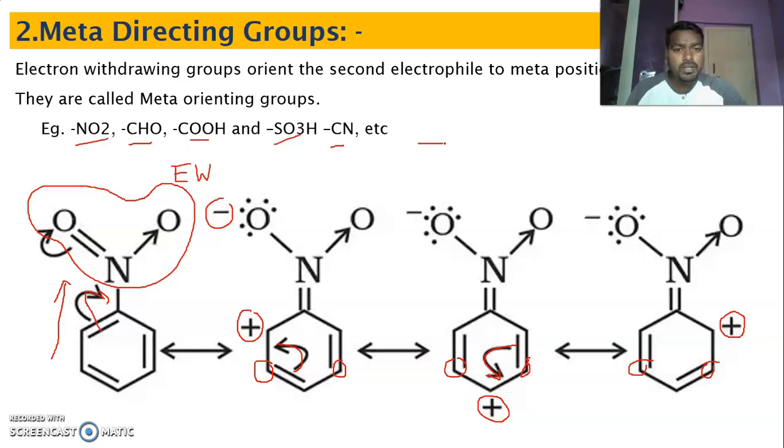So at that moment, if you introduce an electrophile, it does not go to the ortho position or the para position because ortho and para are positive. They are already electron deficient in nature. If the electrophile goes here, repulsion takes place. That's why the only possibility is the meta position. That's why these groups are called meta directing groups. In the presence of these groups, they direct the incoming electrophile to the meta position.